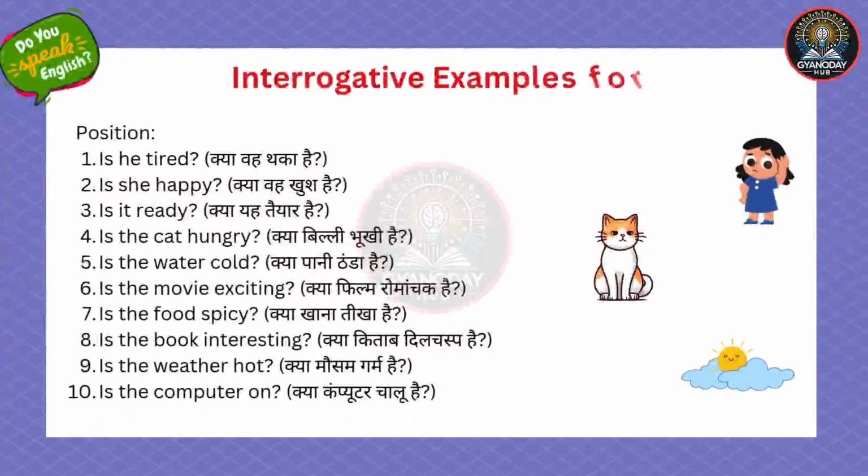Interrogative examples for is, position. Is he tired? Is she happy? Is it ready? Is the cat hungry? Is the water cold? Is the movie exciting? Is the food spicy? Is the book interesting? Is the weather hot? Is the computer on?